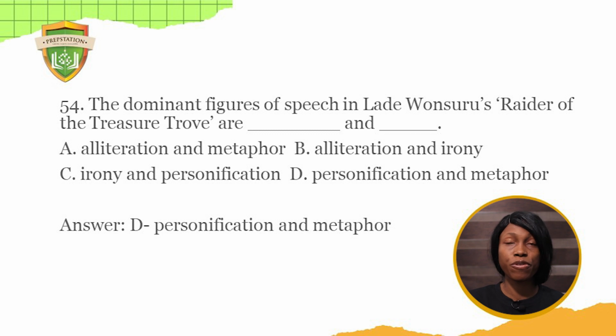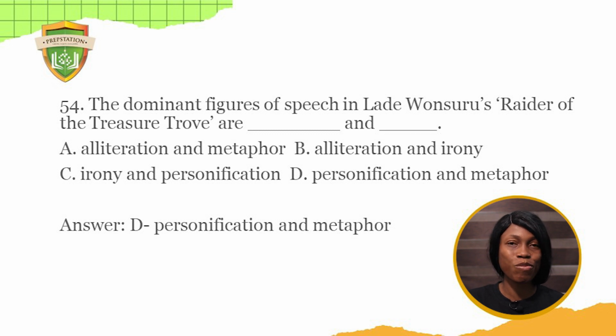54. The dominant figures of speech in Lade Wansuru's Radar of Treasure Trove are dash and dash. A. Alliteration and metaphor. B. Alliteration and irony. C. Irony and personification. D. Personification and metaphor. The poem Radar of Treasure Trove, in this case, the radar is what rage does. Okay? So it's not alliteration and metaphor, neither is it alliteration and irony or irony and personification.